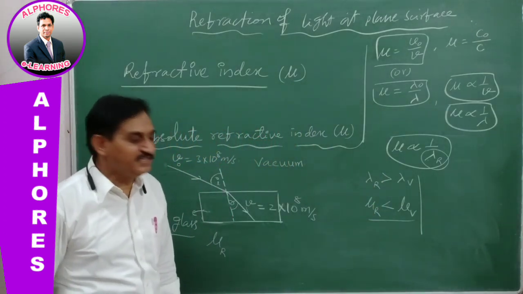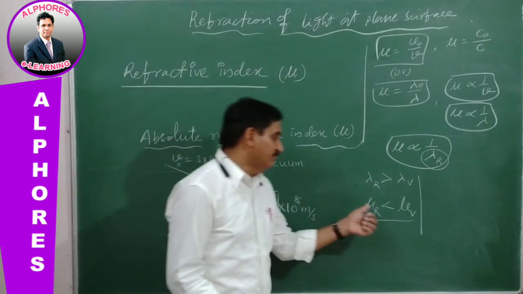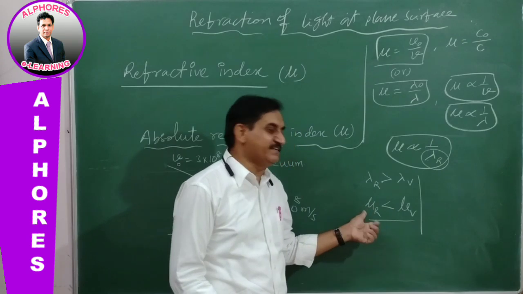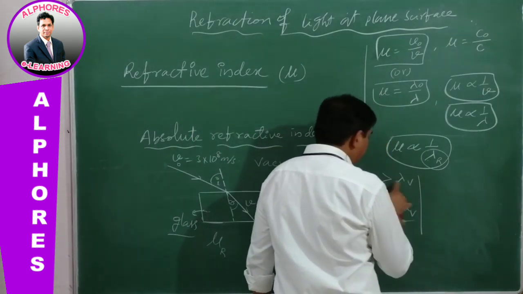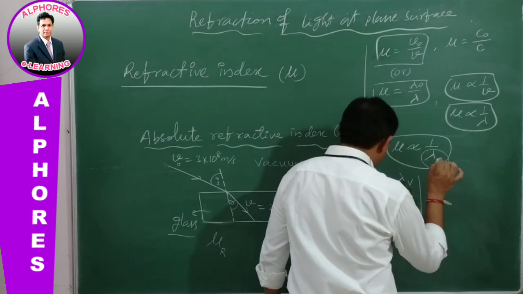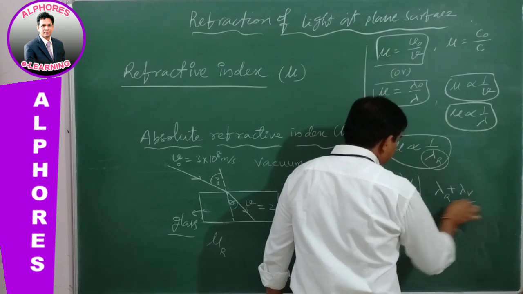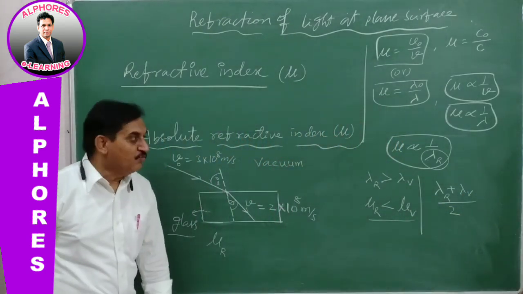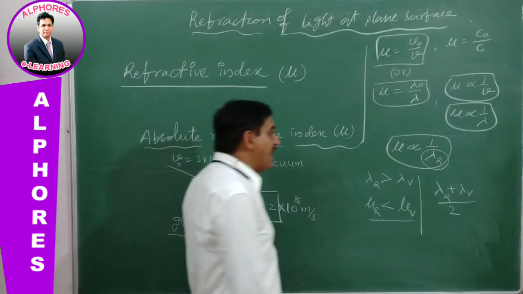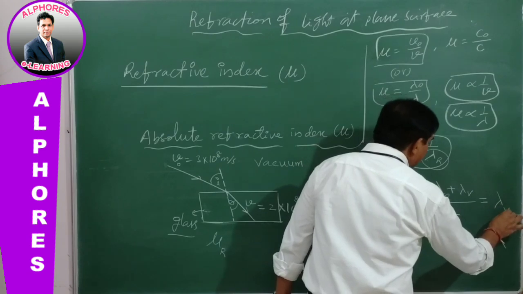wavelengths. See here, the two extreme colors of VIBGYOR, which are violet and red. 7 colors are there, and their wavelengths are these wavelengths. Taking the average of the extreme colors, the red wavelength and the violet wavelength, their average gives the wavelength of yellow.